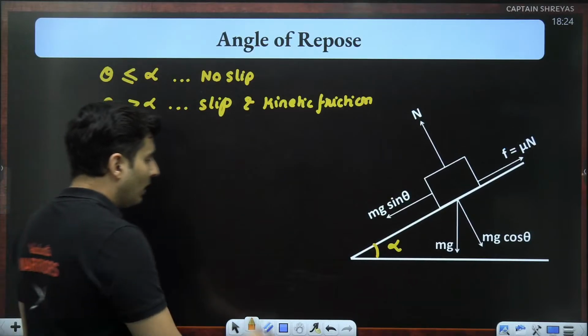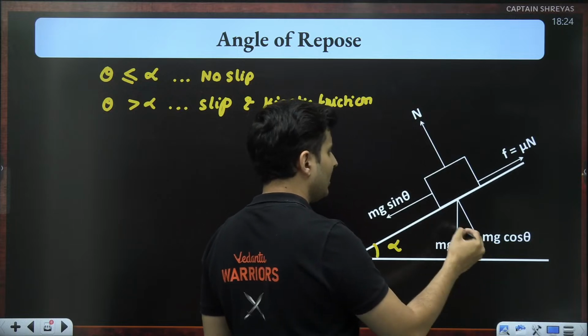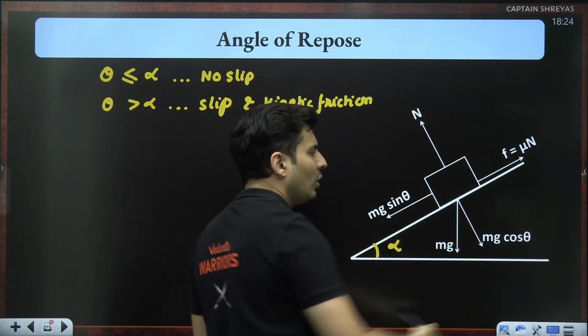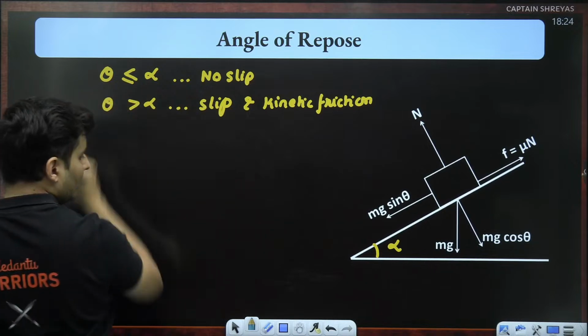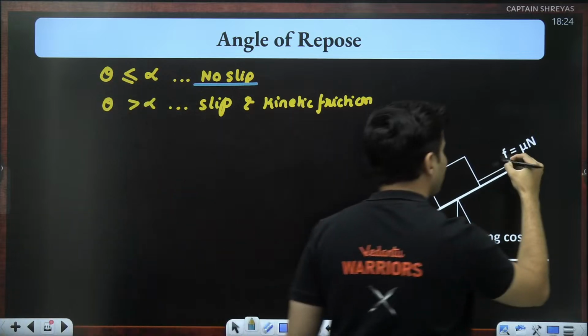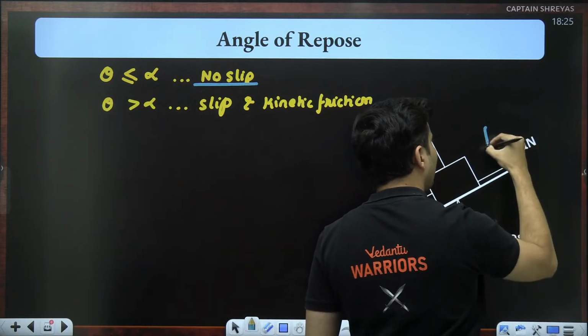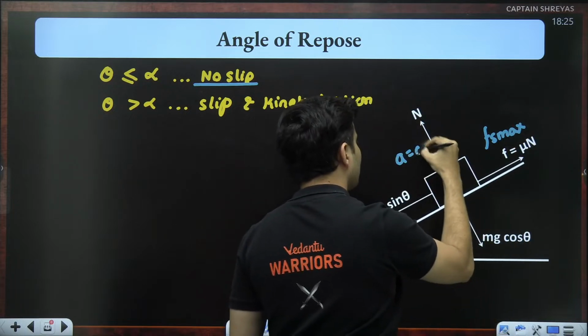Alright. So what is that value of alpha? Very easy, guys. Again, mg cos, mg sin, mg f, all the forces are already shown. When we talk about the condition for no slip, this friction will be Fs max. Acceleration is 0.